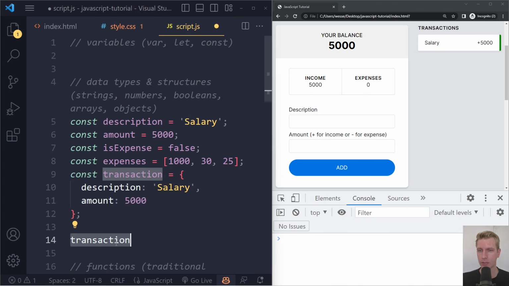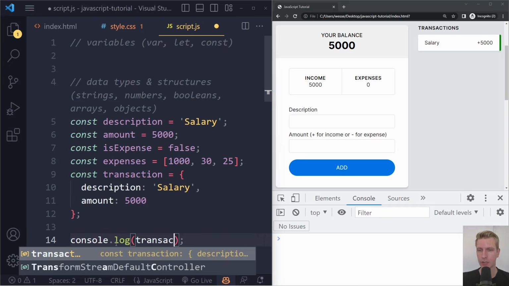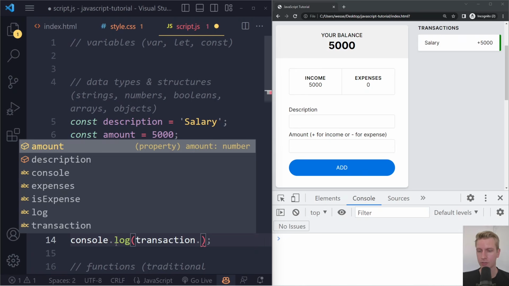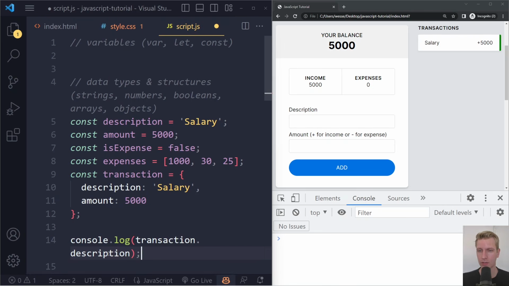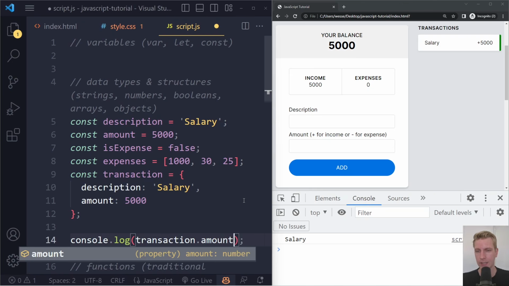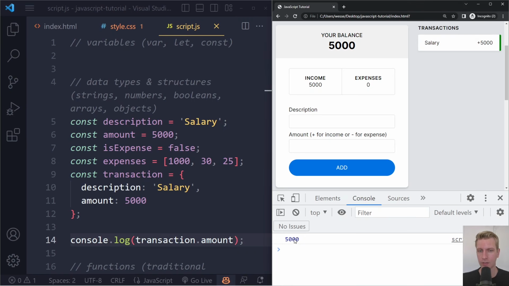So what we could do here, for example, is log transaction, and we want to see the description of this transaction. You can use dot notation and say dot description. Console log transaction dot description. If I save here and refresh, we get salary. If I want to see the amount of this transaction, I can say transaction dot amount, and it will give me 5,000. But I know that the amount and the description are connected to each other.